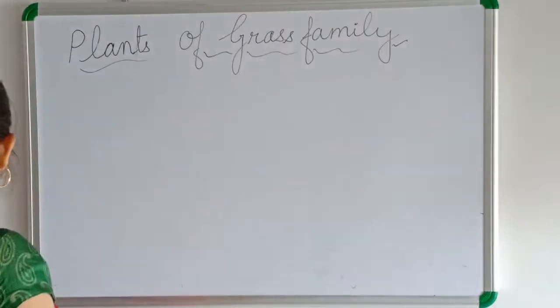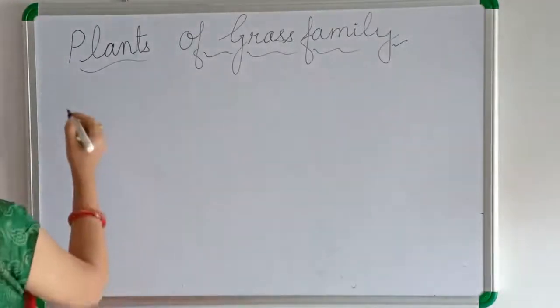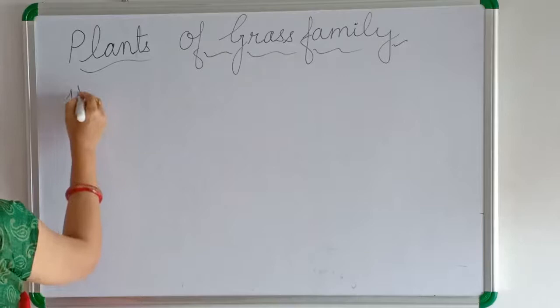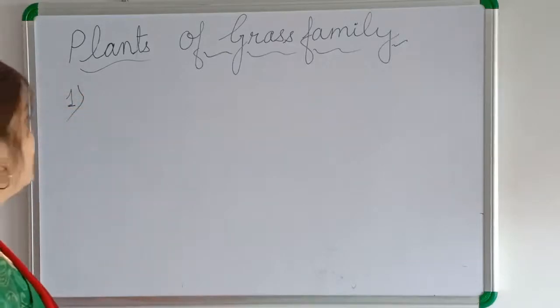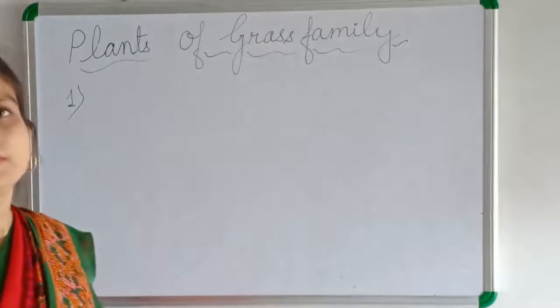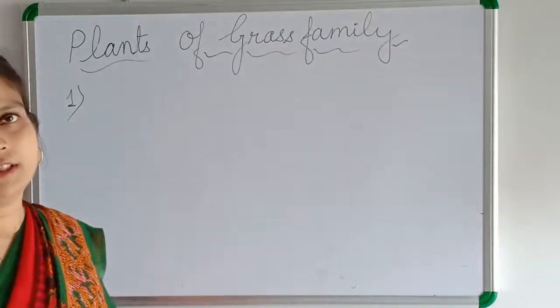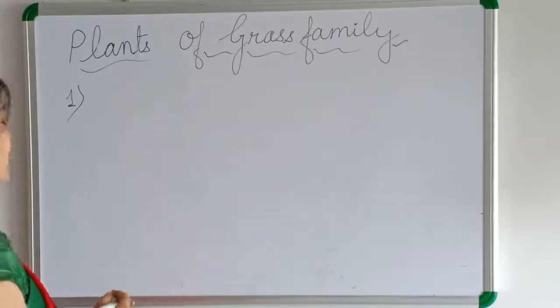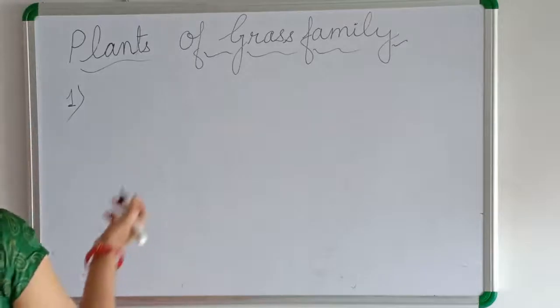First of all, what is the use of grass? We know some herbivorous animals like cow, goat, they used to eat grass. So it is the main food for them.